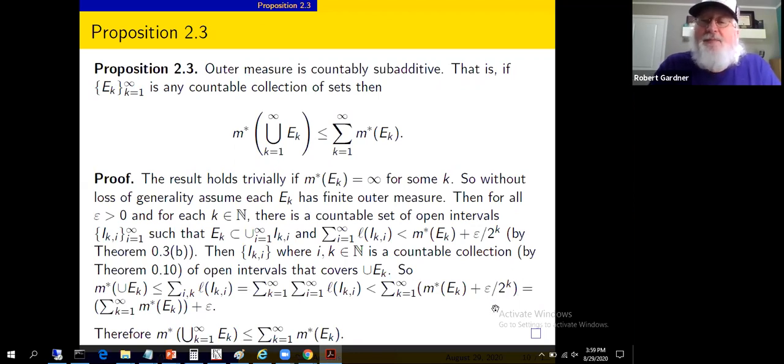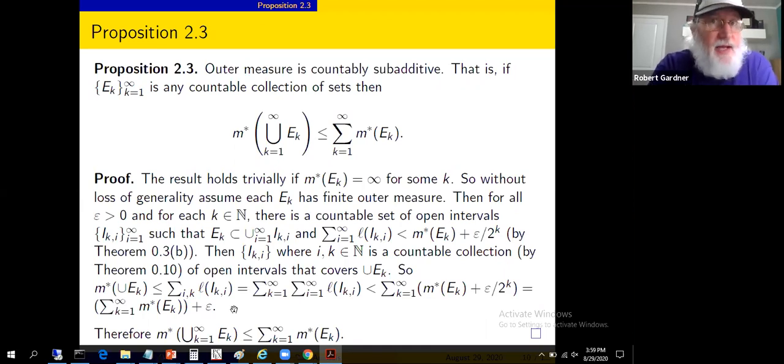Oh, you've got powers of a half. You've got a geometric series with ratio a half. That's why, in hindsight, we chose this as the bound. So when I sum from 1 to infinity of epsilon over 2 to the k, it sums up to just epsilon.